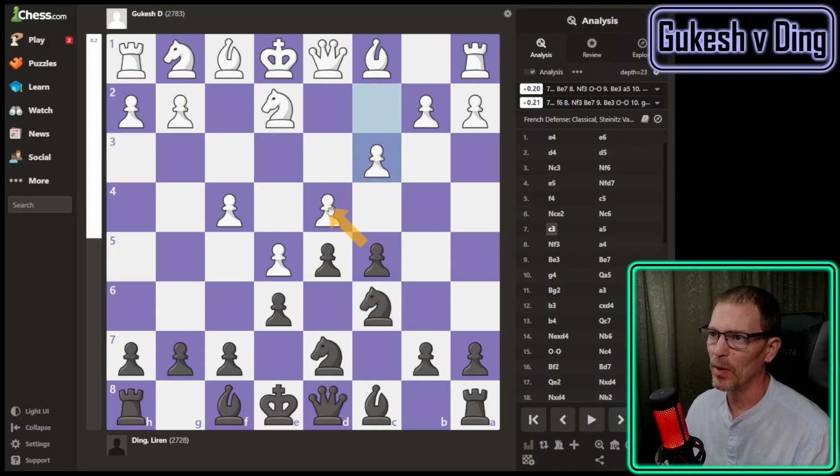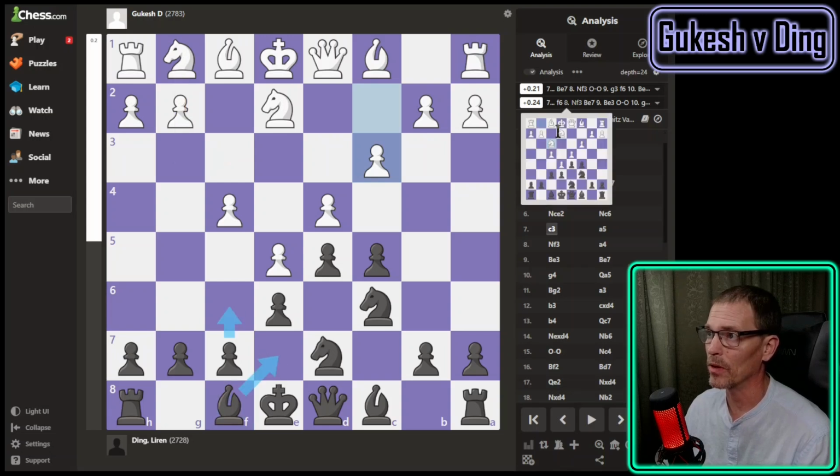Protecting the d pawn. Now it's protected 3 different ways, and he can still add another protector to it with that bishop. And again, the engine thinks maybe bishop to e7, or maybe now go ahead and do f6. You have both your knight and your queen pointed at f6, so instead of chipping away from the base of the pawn chain, we're just going to go right to the peak of the pawn chain and start chipping away now. It says they would play knight to f3, and then we would just leave that there and go ahead and get the bishop out. Okay, so those 2 moves should be played in any order according to the engine.